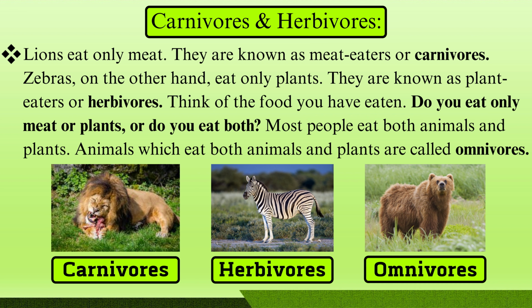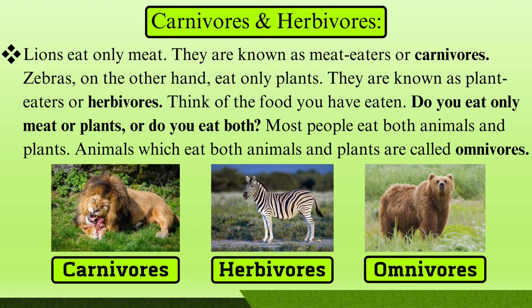Now we'll talk about carnivores and herbivores. Lions eat only meat. They are known as meat eaters or carnivores. Zebra, on the other hand, eat only plants. They are known as plant eaters or herbivores. Think of the food you have eaten. Do you eat only meat or plants? Or do you eat both? Most people eat both animals and plants. Animals which eat both animals and plants are called omnivores.